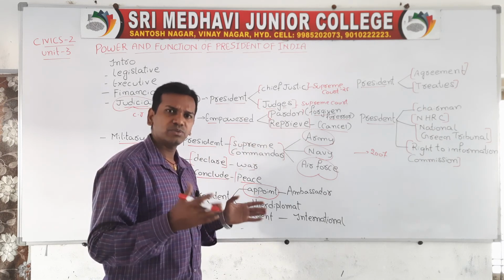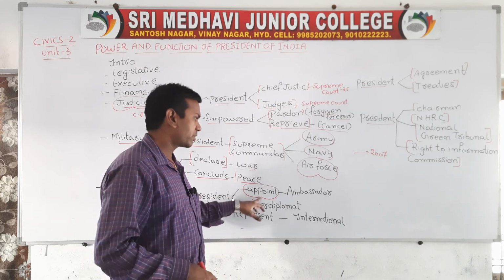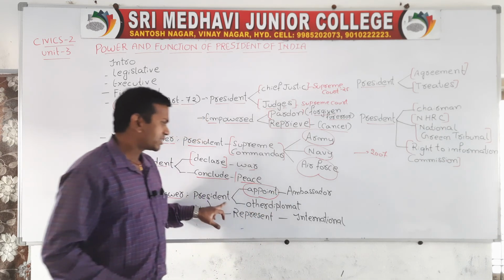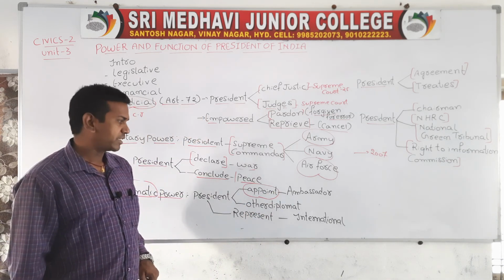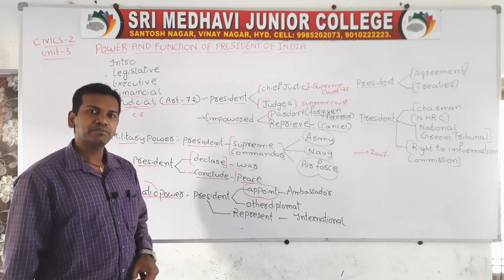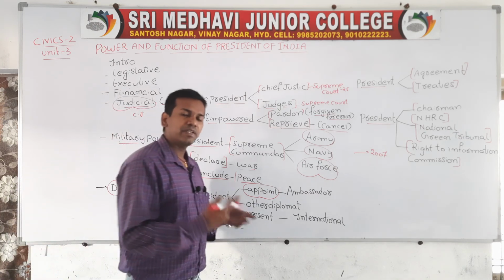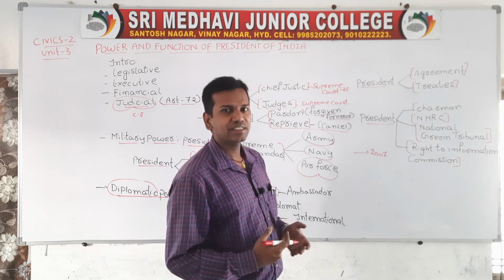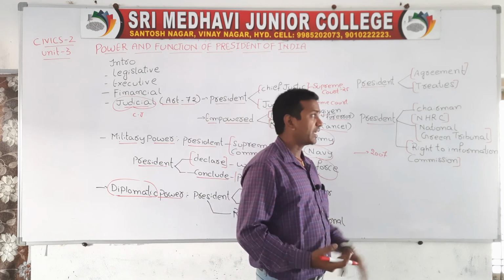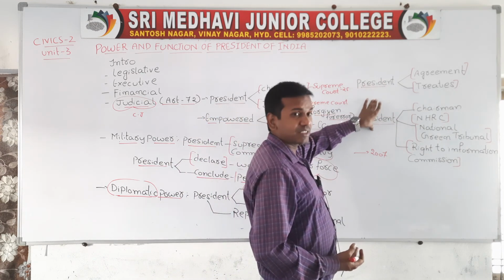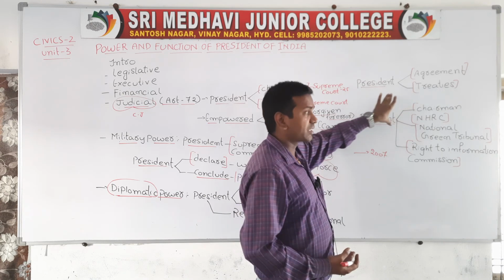The President will appoint all these ambassadors and all the diplomats. The President will represent the country at the international level, and whenever the President is representing at the international level, he will conclude different types of treaties and agreements. And the President will appoint the chairman of the National Human Rights Commission.